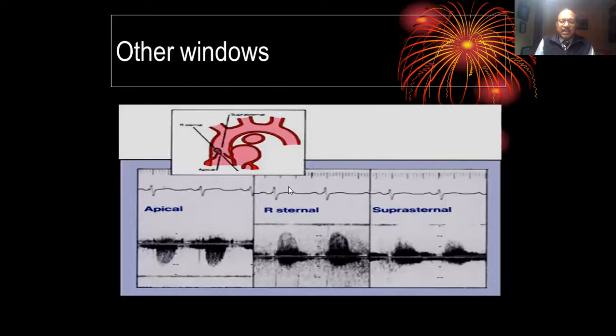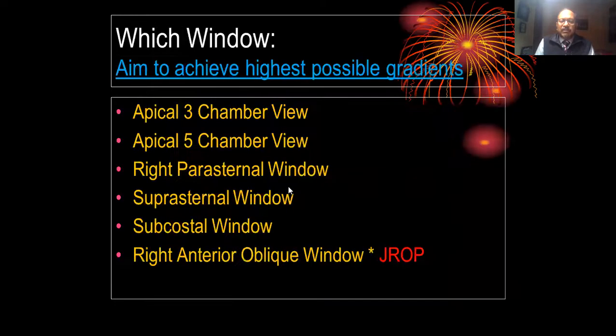So we look at 5 different windows, and what we say are the 5 different windows in our setup: we look at 3-chamber view, we look at a 5-chamber view, we look at a right parasternal window, we look at a suprasternal window, we look at a subcostal window, and then we devised another window which is known as the right anterior oblique window, where we put a pillow behind the patient's shoulder.